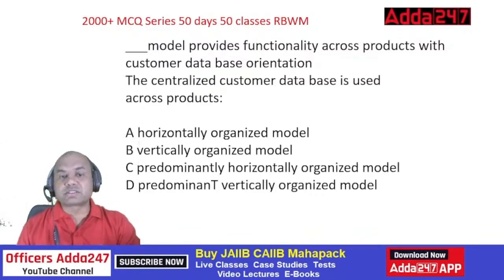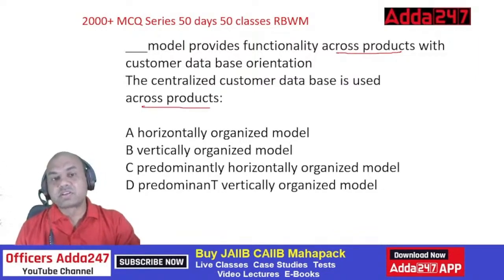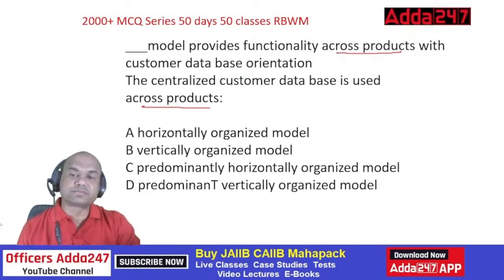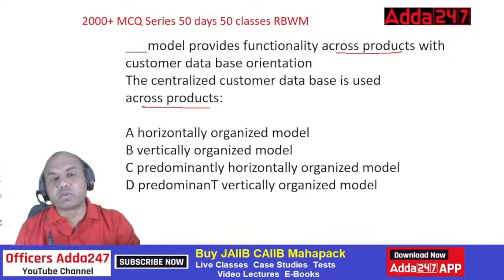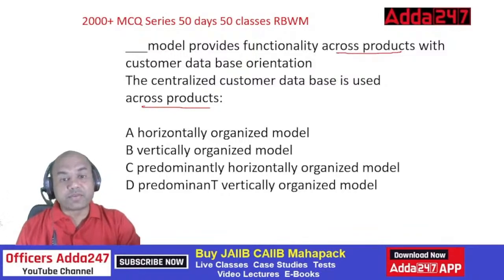Provides products with customer database orientation across the products. Okay, with customer database orientation. And the centralized database is used across the product, across various products. So, which model provides this? Across products means across saving, current, FD, home loan, everywhere. Same database is used. I've taken this model earlier also in my earlier lectures.